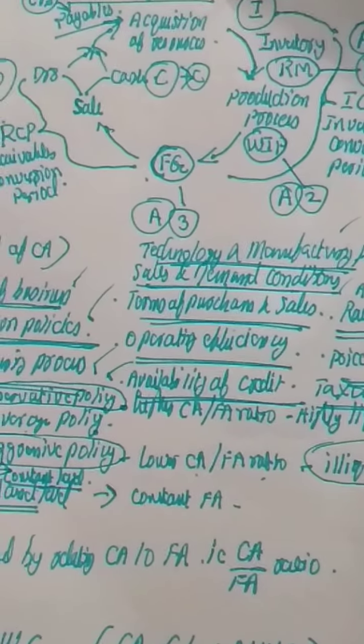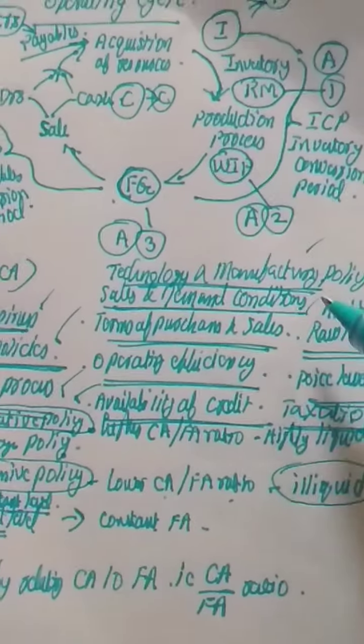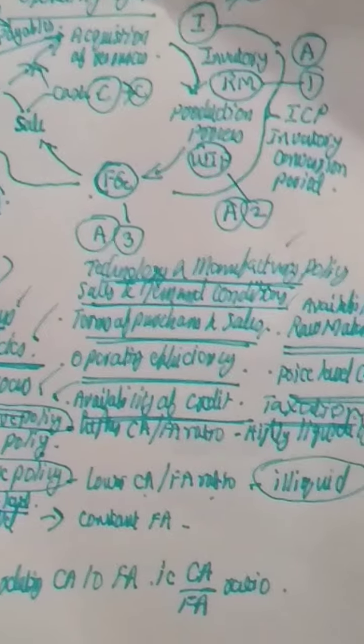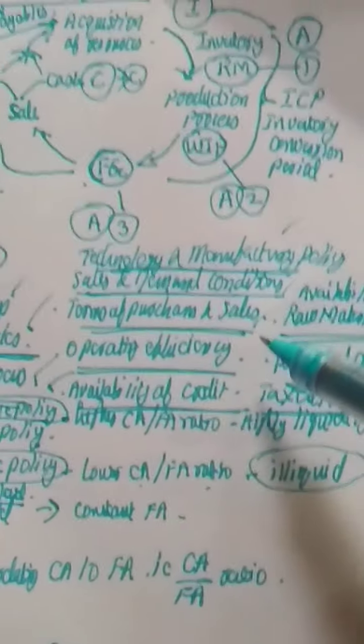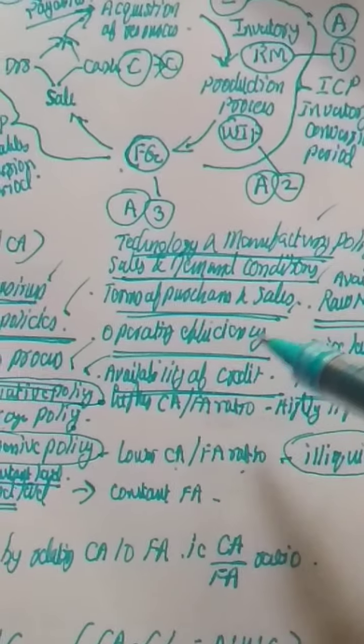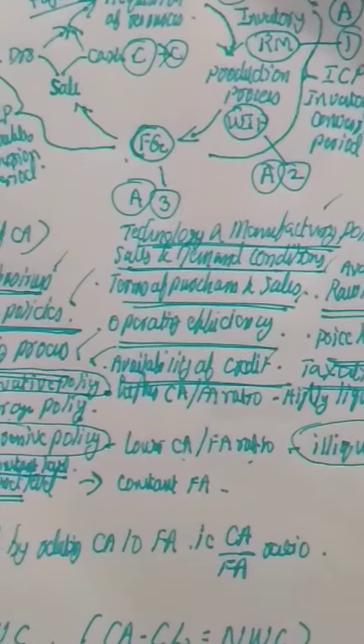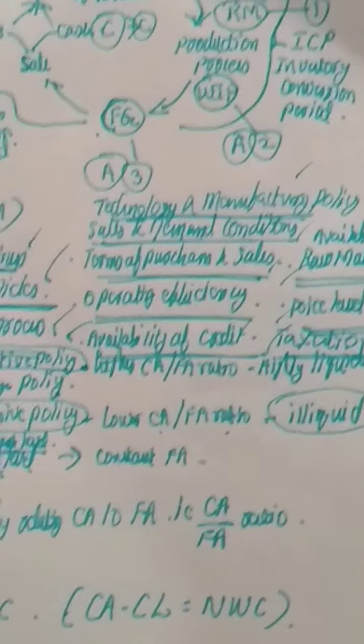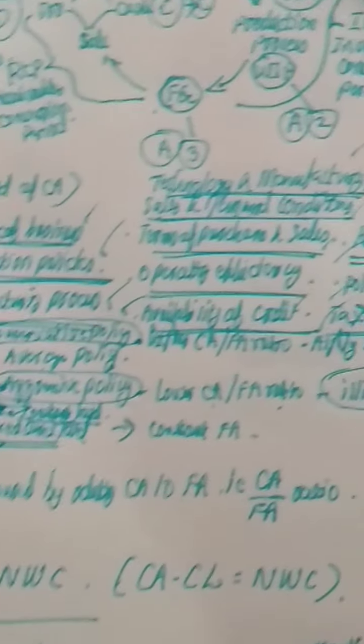Sales and demand conditions may affect working capital. Terms of purchase and sales may affect working capital. Operating efficiency and availability of credit may affect working capital. Availability of raw materials, price level changes, and taxation policies all may affect working capital.